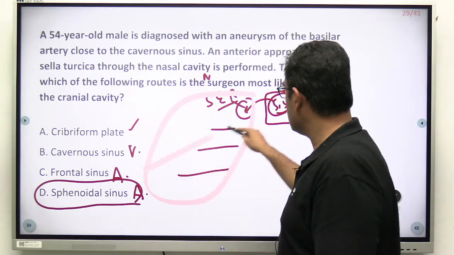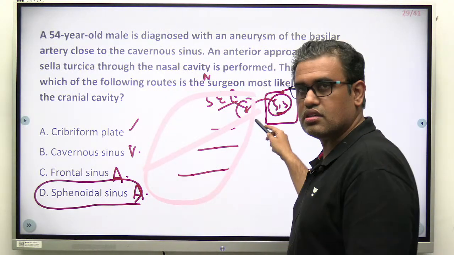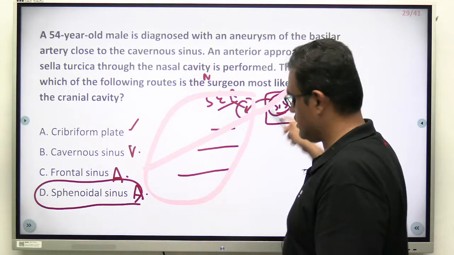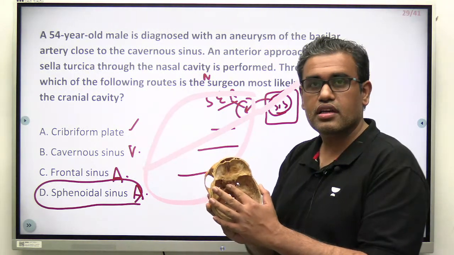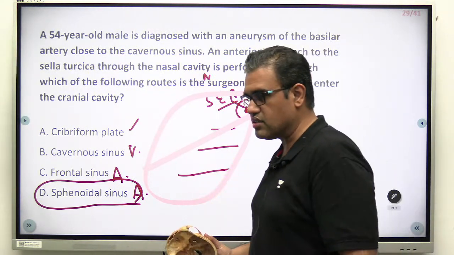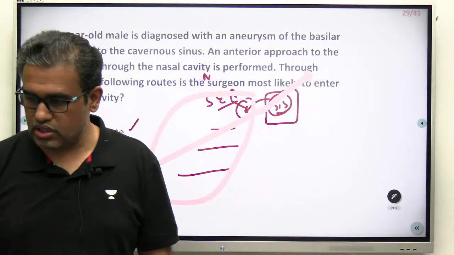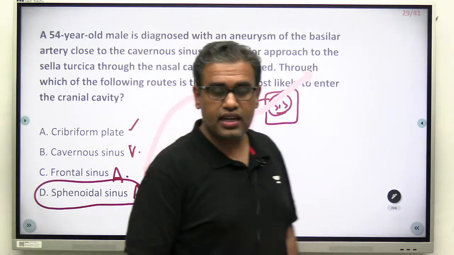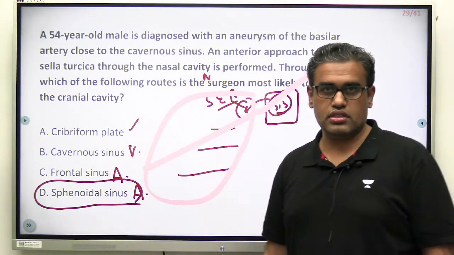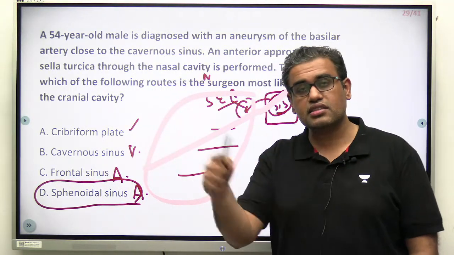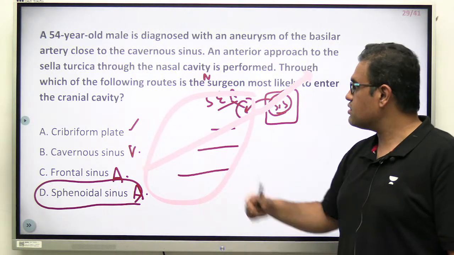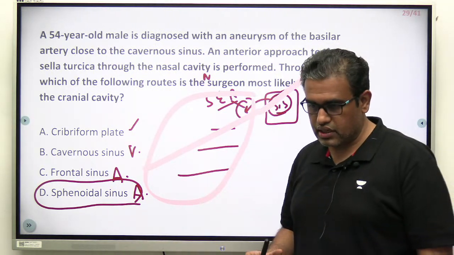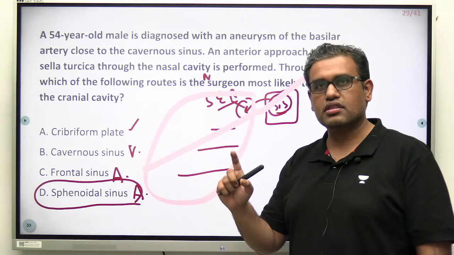You're entering through the nose. You reach this sphenoid sinus. You just go through it. You are reaching over here, and here is the basilar artery. So that is the answer. It is simple anatomically. This is known as the transsphenoidal approach, the intranasal transsphenoidal approach to reach the pituitary gland and the structures around it. So the answer is the sphenoid air sinus. I hope the point is clear. Let's see the next one.